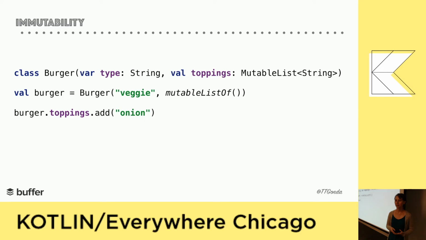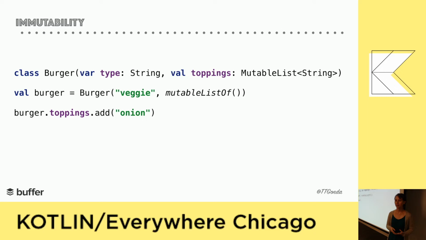We made it so that we can't reassign the property, but what if the object that's assigned to it is itself mutable? So imagine we have an additional property on our burger, which is toppings. Now, we can't assign a new list to it, but if the list is mutable, like default lists in Java, we can change the items in the list. Again, this can lead to unexpected behavior. So in this example, we can change the items in the list even though we can't reassign the list. So it looks like this customer is getting onions whether they wanted them or not.